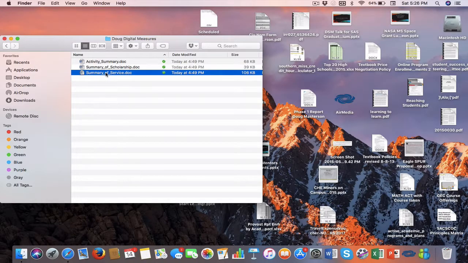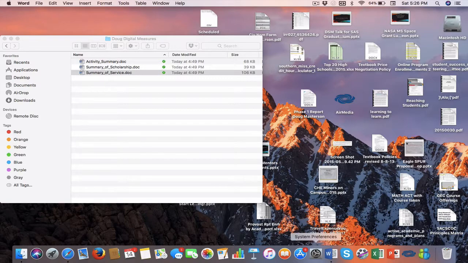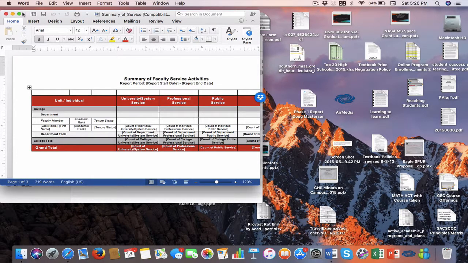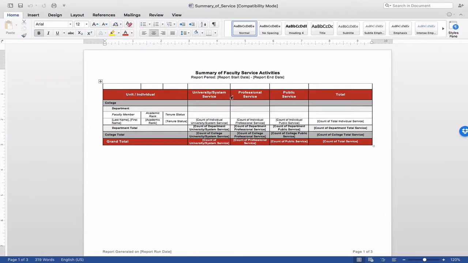And then Summary of Service. If you look at this, this would allow us to run a report and see what kind of service activities people are doing. So maybe you want to know who in the college is doing an awful lot of service, and you don't want to burden them with the next committee. You can actually run a report, look and see who's doing what types of service, and then find out who's maybe a little service light, if you will, and maybe identify a good person who's not doing a whole lot of service at the moment to be on a particular committee or a particular task force, whatever the case may be.